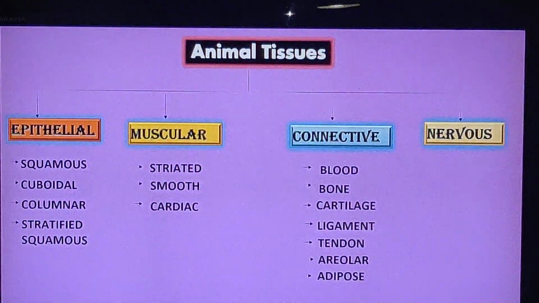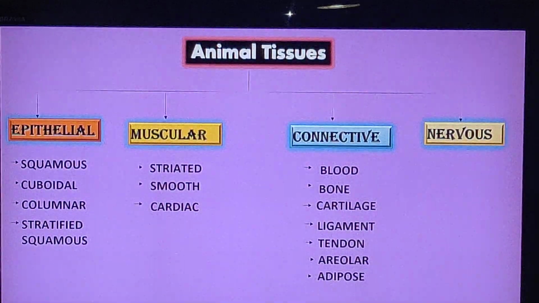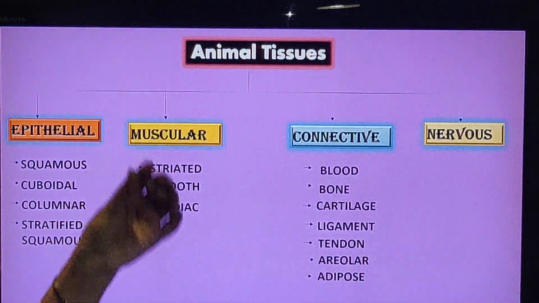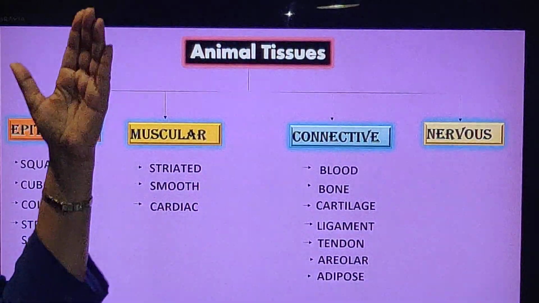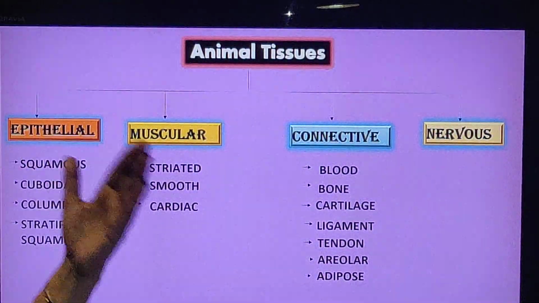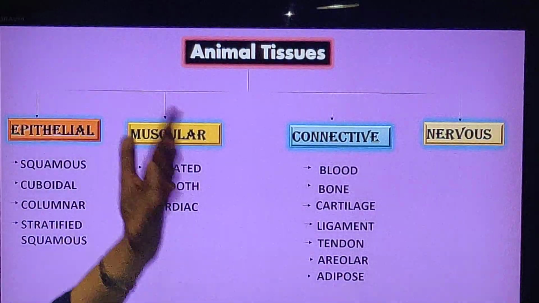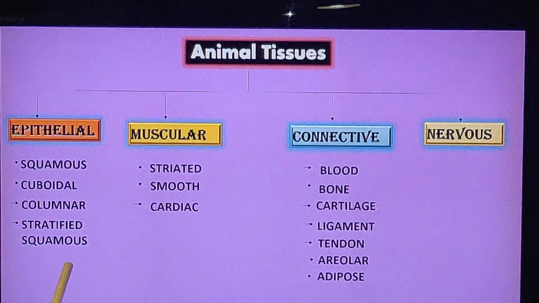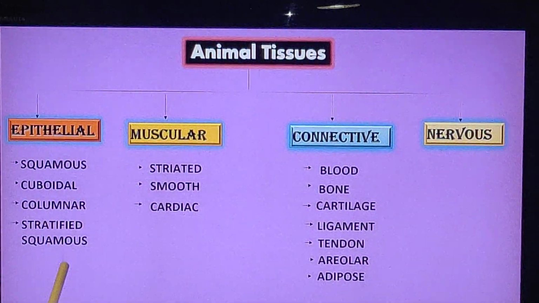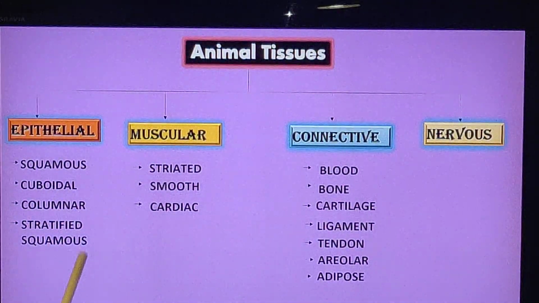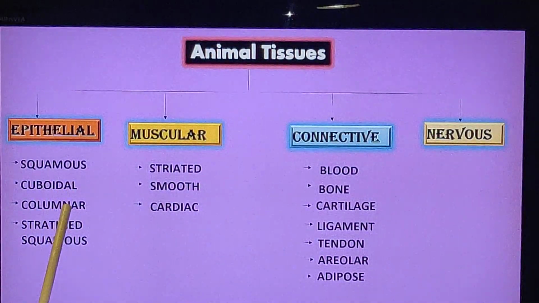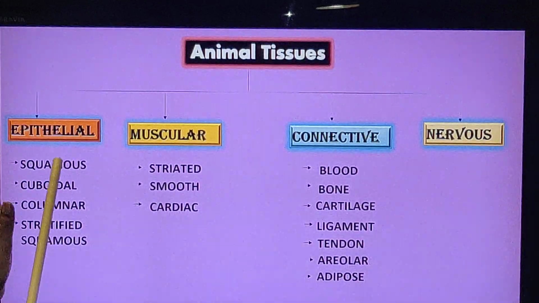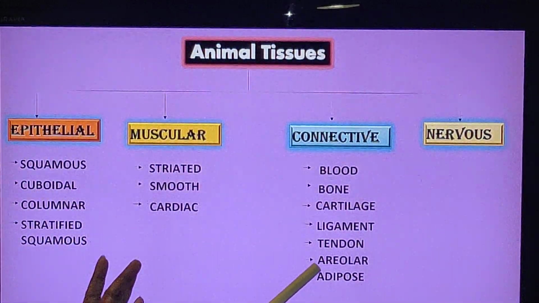Epithelial tissue we can compare with the epidermis and the endodermis we learned in plants. It forms a border, a lining in different organs. Since we have so many organs in our body, based on the structure and function of those organs, the structure of the epithelial cells will change. So we have different types of epithelial cells present in our body: squamous, cuboidal, columnar, stratified, glandular and so on. So let us learn about the epithelial tissues in detail now.